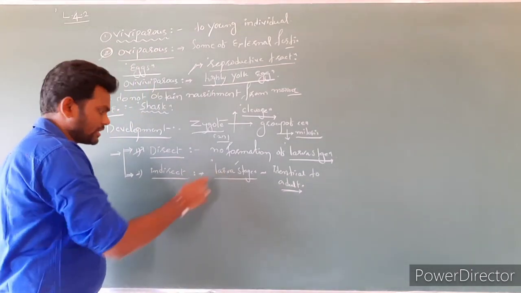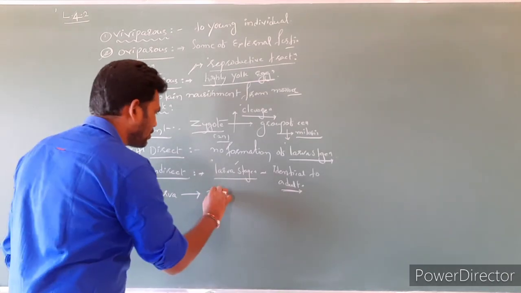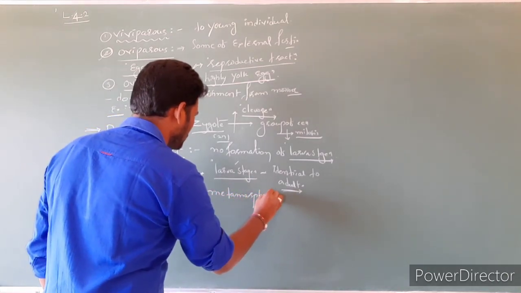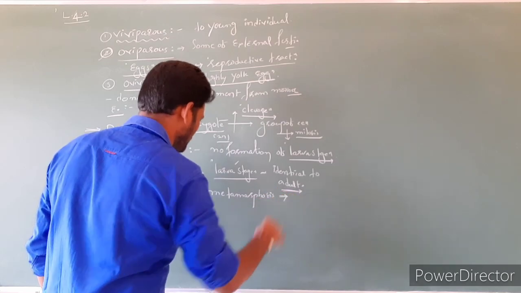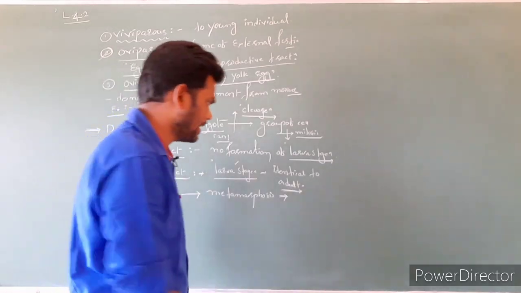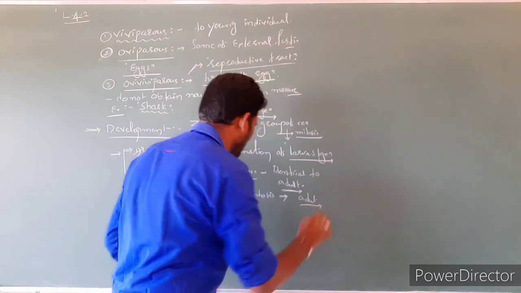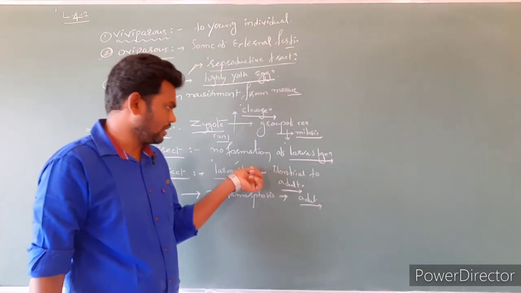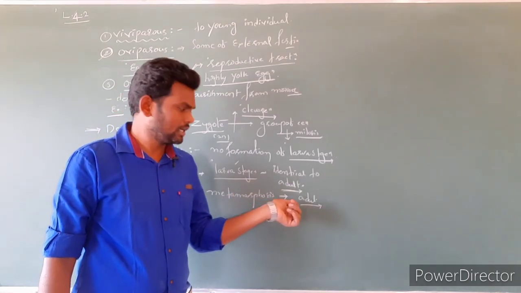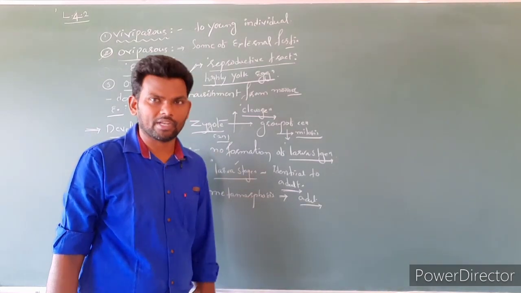Now this larva stage undergoes metamorphosis. It is morphologically going to change and become one adult. After the metamorphosis, now the animal looks like the mother or like the adult animal.